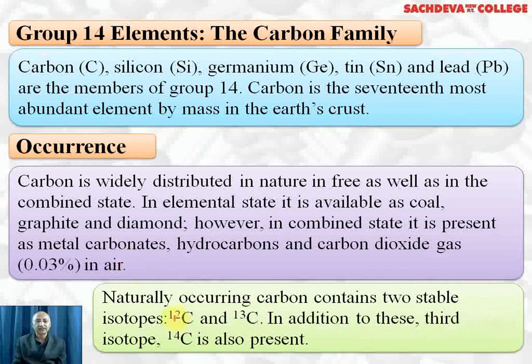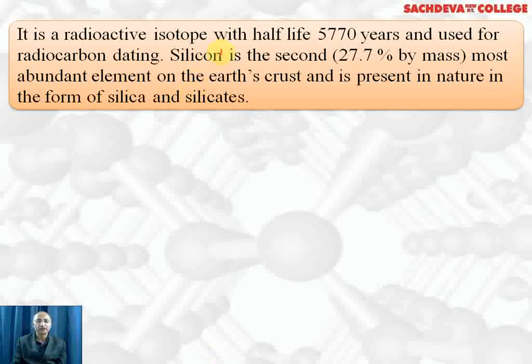Naturally occurring carbon contains two stable isotopes, C-12 and C-13. In addition to these, a third isotope, carbon-14, is also present, which is radioactive. It is a radioactive isotope with a half-life of 5,770 years and is used in radiocarbon dating, that is used to determine the age of fossil fuels containing carbon.